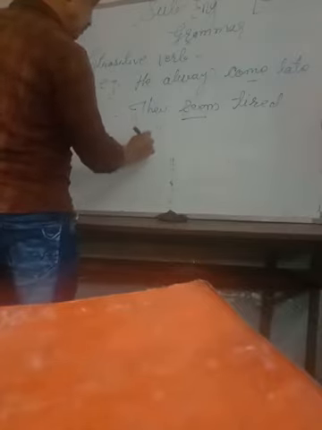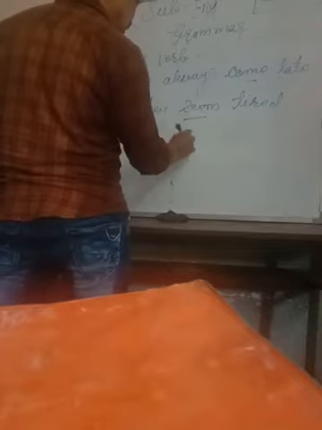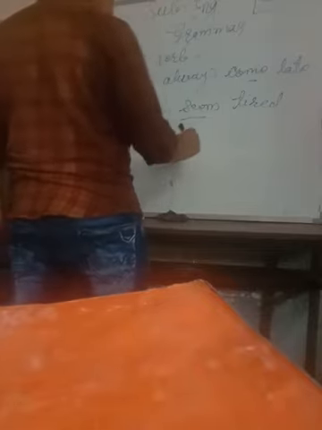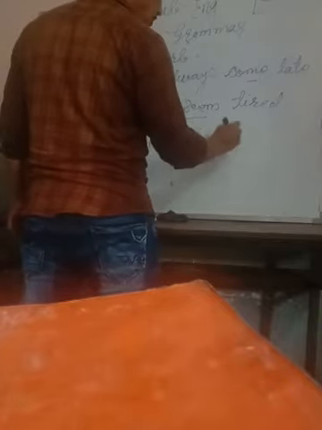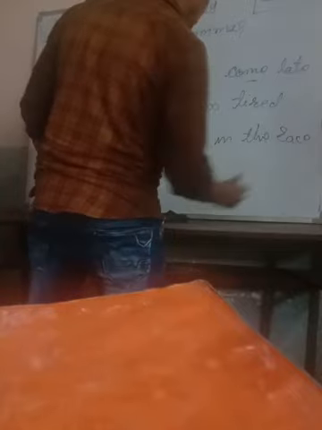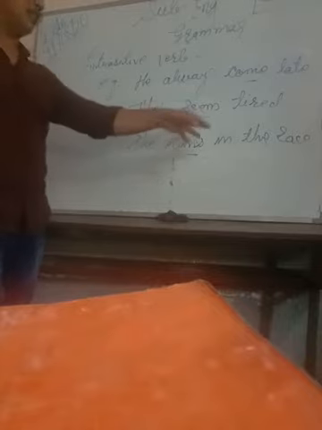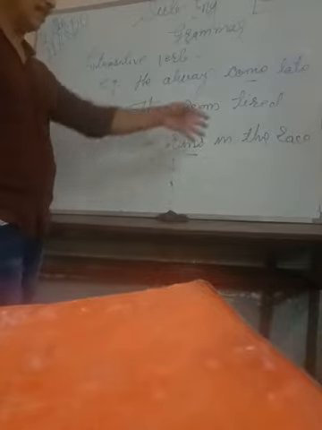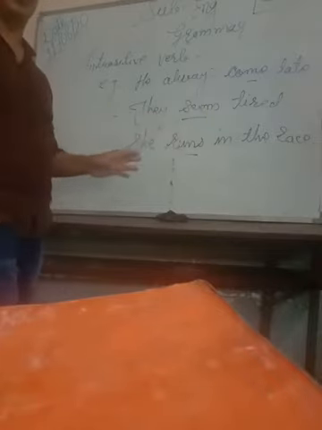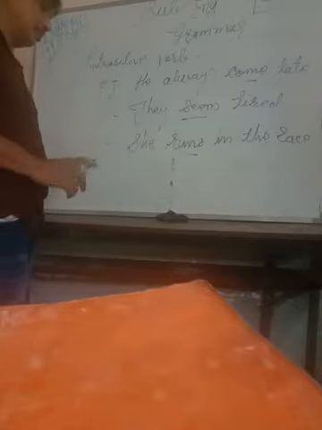She runs in the race. Here also the verb runs is used, but it does not have any object in the sentence. It's an additional phrase, in the race. So such verbs, you can see that comes, sings, runs, they don't take any object, so they are called intransitive verbs. So the idea is clear.